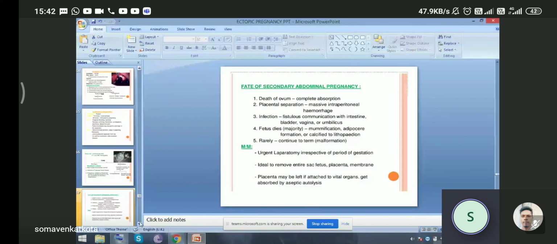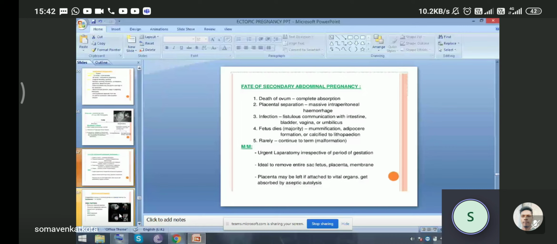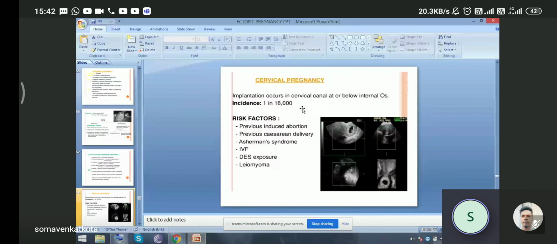Then the cervical pregnancy. Implantation occurs in the cervical canal or below the internal os. Incidence is seen in 1 in 18,000 cases. The risk factors are previous induced abortion, previous cesarean delivery, Asherman syndrome, in vitro fertilization, DES exposure, and myoma of the cervix.